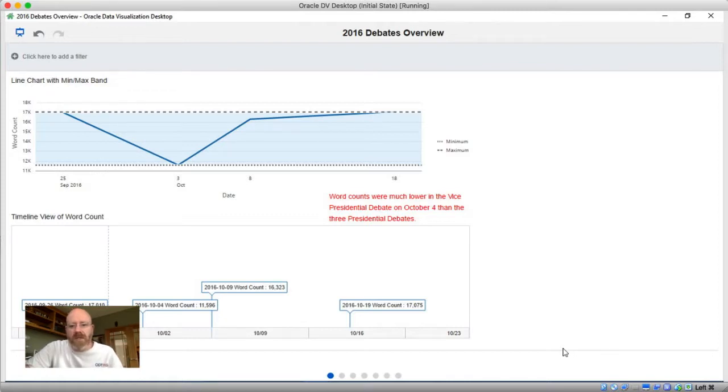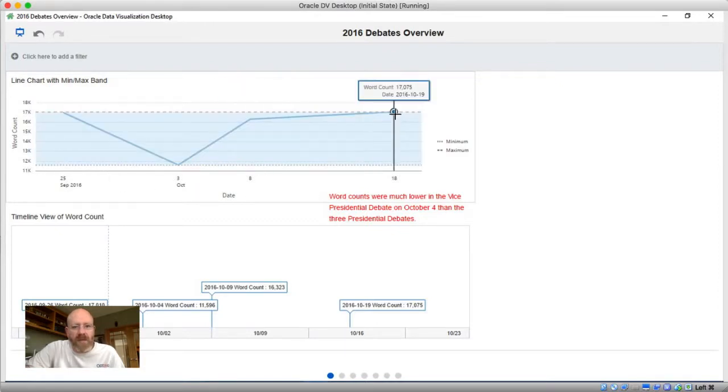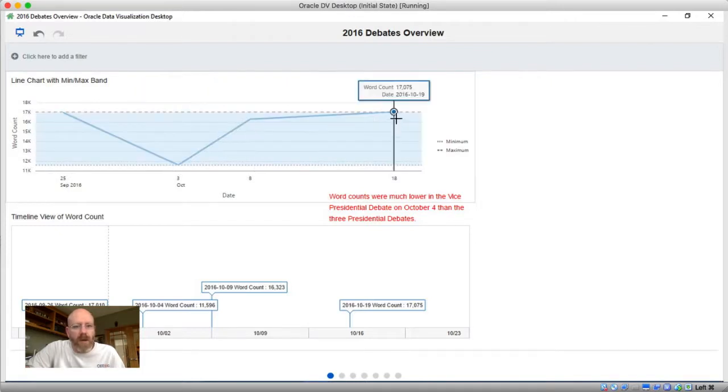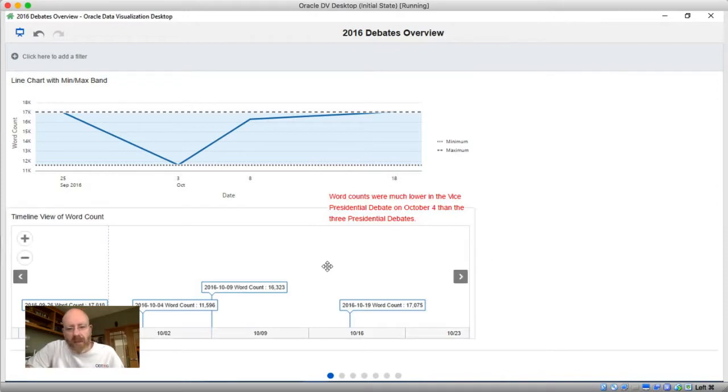Like in this first insight, we've got a number of word counts by day within the election. So we had 4 debates: September 26th, October 4th, our other one was on the 10th, and the last one was on the 19th. What this shows us is that the second debate, which was the vice presidential debate, had the lowest number of words spoken, whereas the last presidential debate had the highest. You can see here I've added a minimum and maximum range band to this visualization. I'm also showing the same thing in a timeline view here at the bottom.